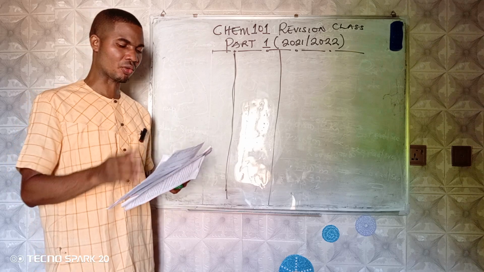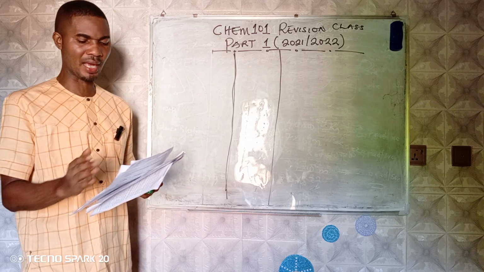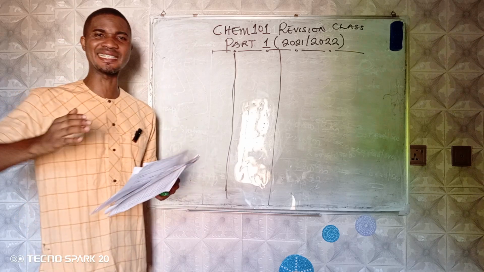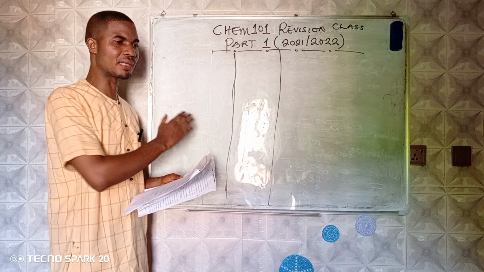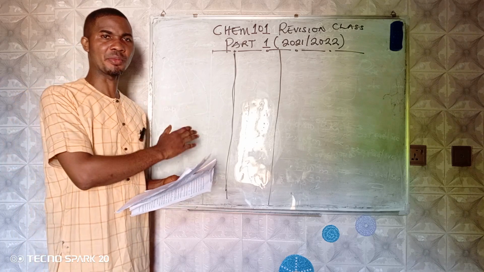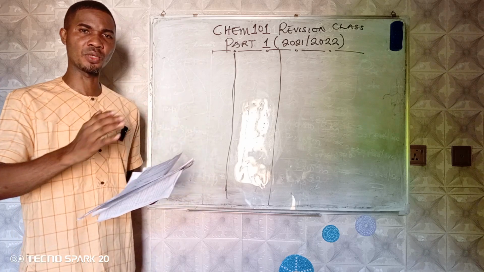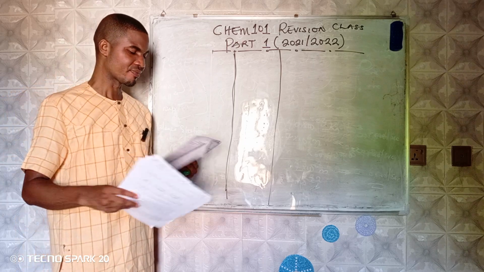So we should know that across the period in a periodic table, the atomic number of elements does what? Increases. As we move from left across the period, the atomic number of elements does what? Increases. Master that.